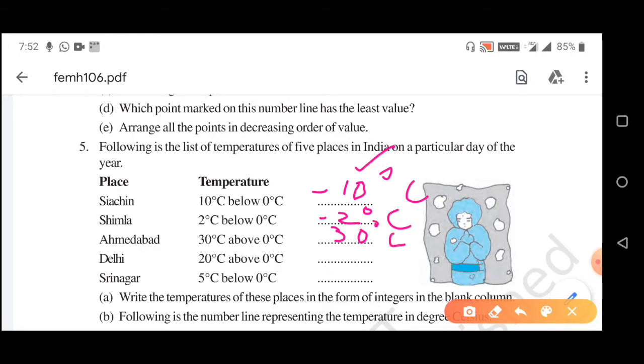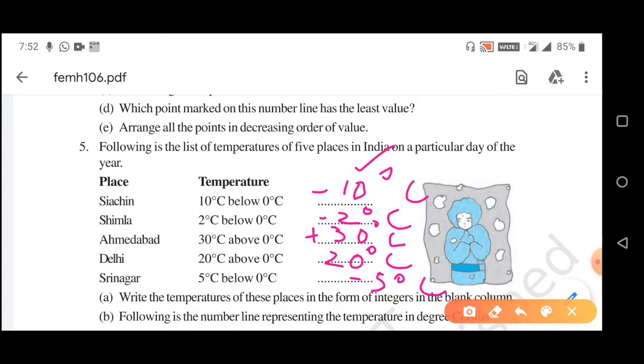Since it is positive, we don't need to write the positive sign. You can write the positive sign also, but if you don't write it, it will still represent positive. Delhi is 20 degree centigrade above 0 degree centigrade, so it will be 20 degree centigrade. Srinagar is 5 degree centigrade below 0 degree centigrade, so it will be minus 5 degree centigrade. So this is the solution of question A.